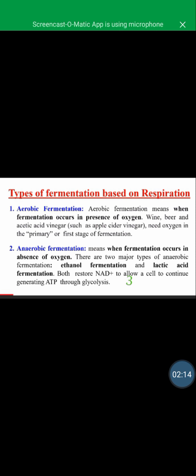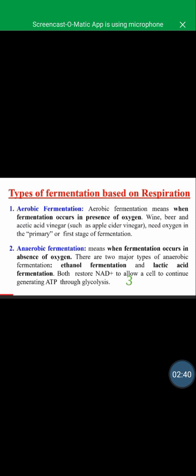In the conventional way, the definition was that fermentation occurs in the absence of oxygen, but there was a scientist, Hans Krebs. He proposed a phenomenon known as the Hans-Krebs phenomenon. According to this phenomenon, fermentation can also occur in the presence of oxygen.